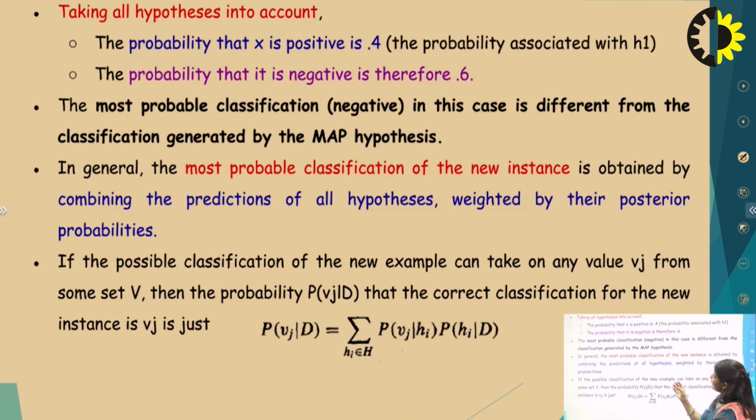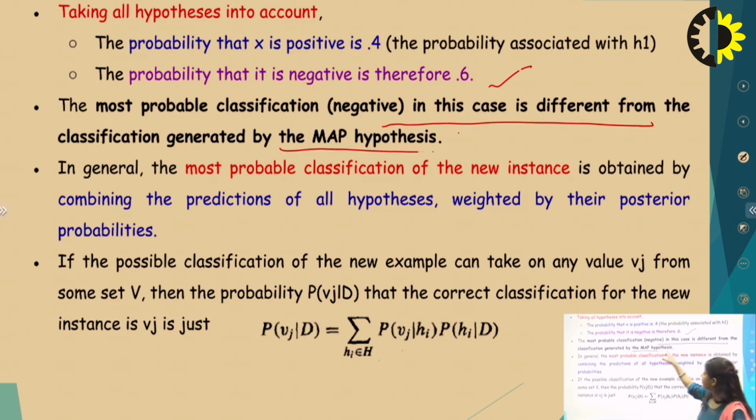So the probability of X being positive is 0.4 and the probability of negative is 0.6. This is one example, and we have the most probable classification. Negative in this case is different from the classification generated by the maximum a posteriori hypothesis. So we have already seen this with the cancer example.